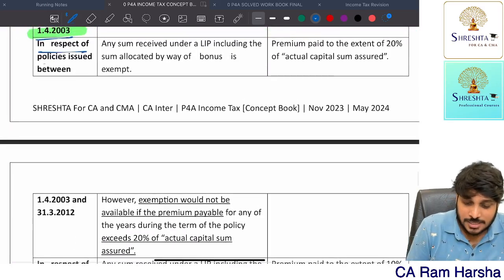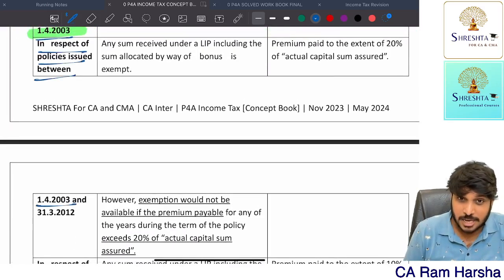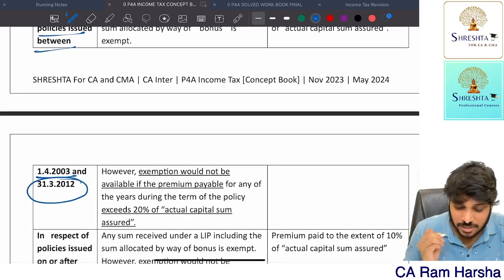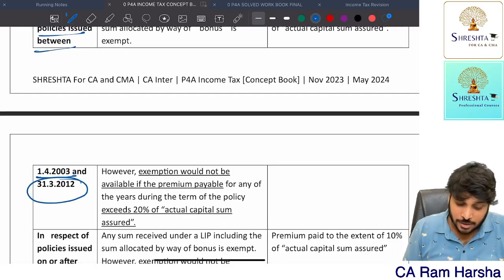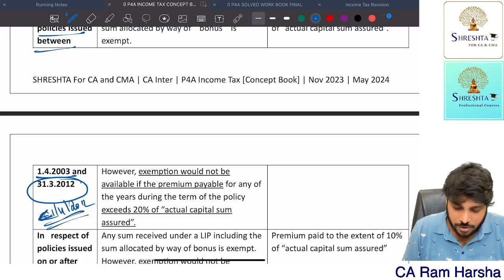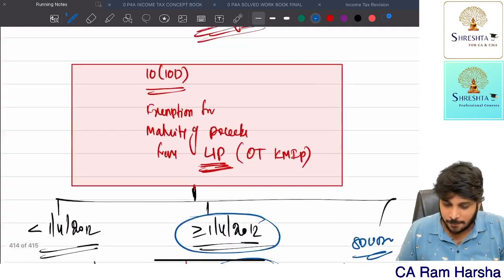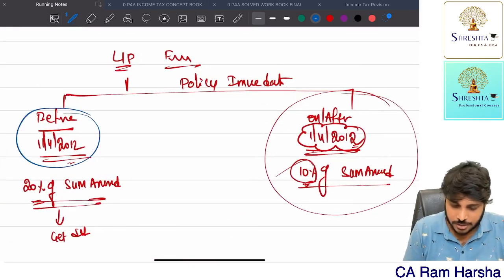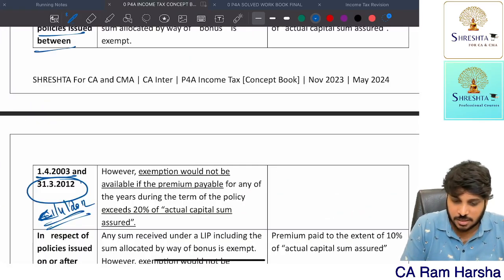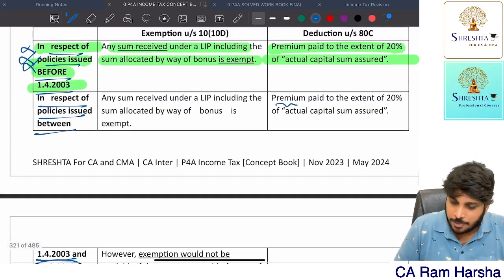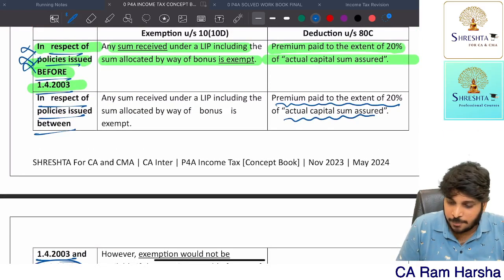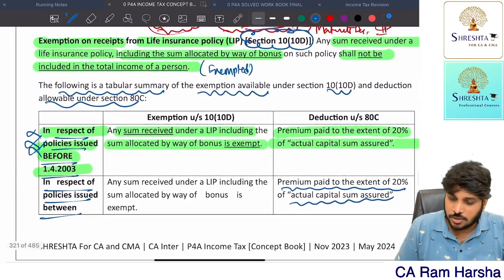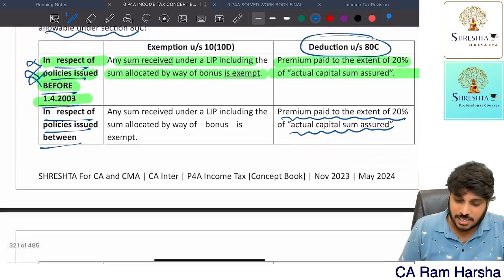Suppose the policy is issued between 1st April 2003 and 31st March 2012. That's what I told. On or before 1st April... sorry, before 1st April 2012. So for policies before 1st April 2012, how much reduction? Premium paid to the extent of 20% of the actual sum assured. So that much only is eligible for 80C deduction.